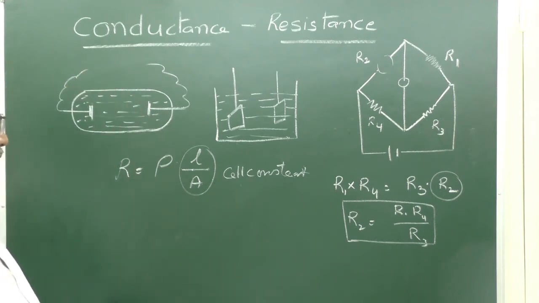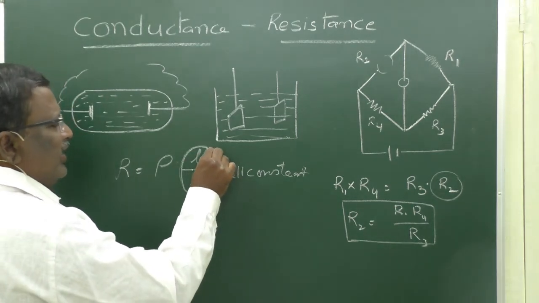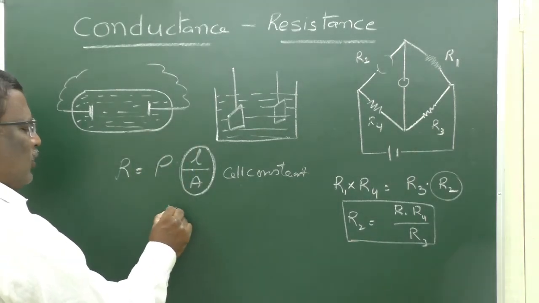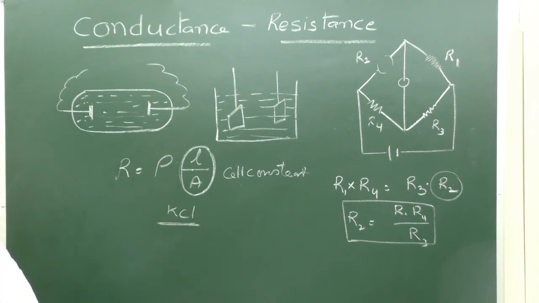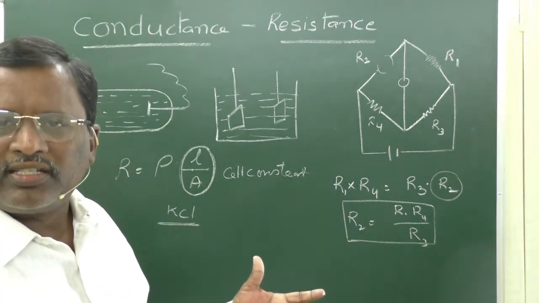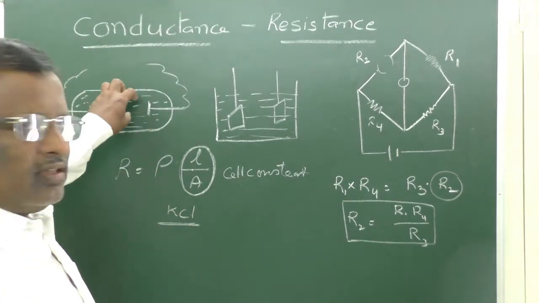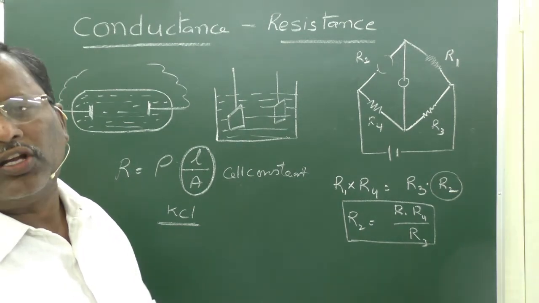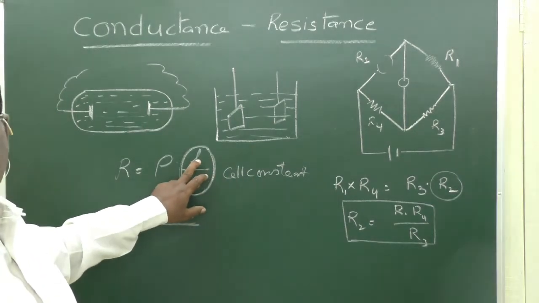That is why this L by A of the cell is calculated with the help of potassium chloride, whose resistance and conductance is known to us at different concentrations at different temperatures. First we have to fill the conductance cell with potassium chloride of a specific concentration at a specific temperature, then we find out the cell constant.